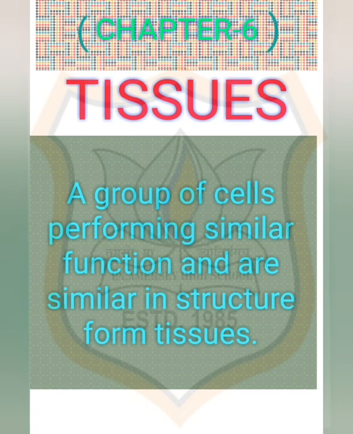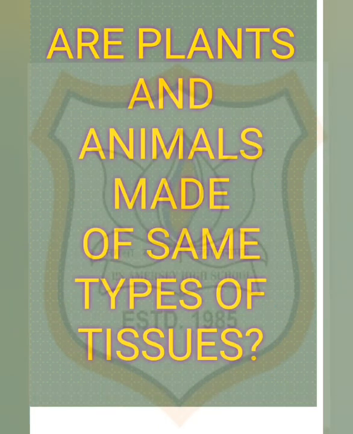Let us discuss more. Now, one question is there, are plants and animals made up of the same types of tissues? Let us discuss. There are noticeable differences between plant and animal tissues. Actually, plants are stationary, they don't move.